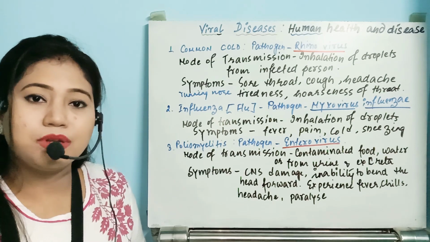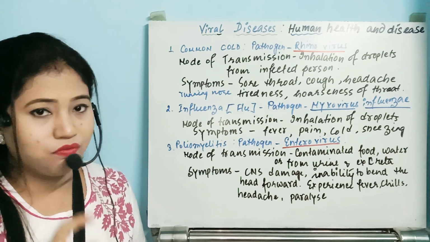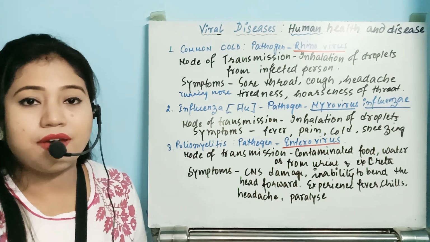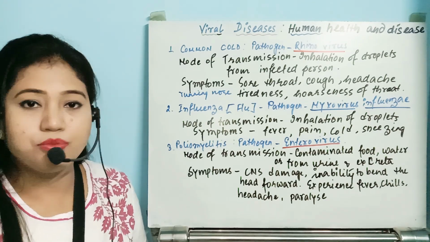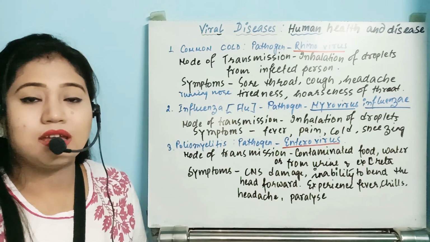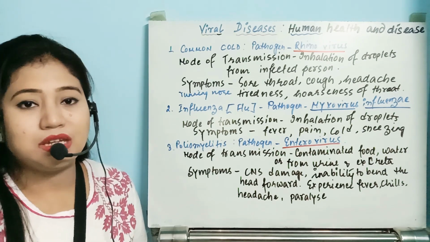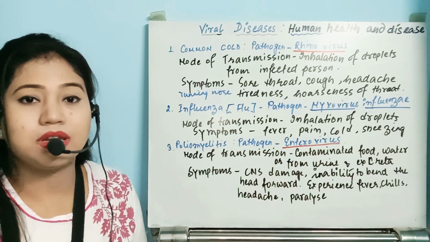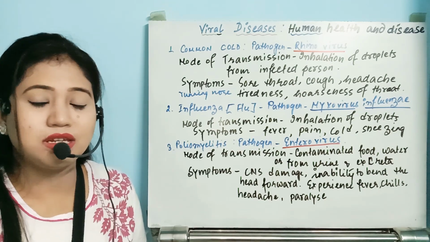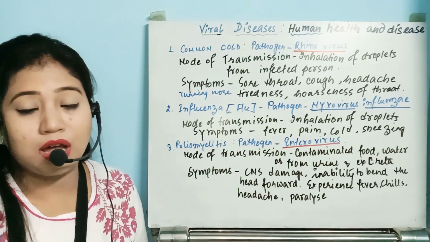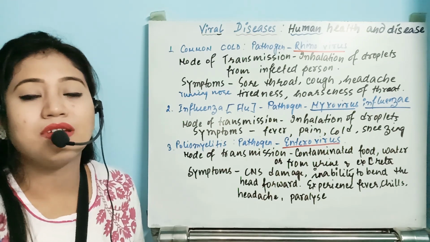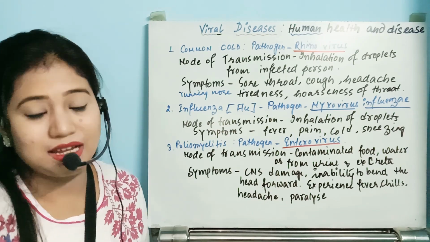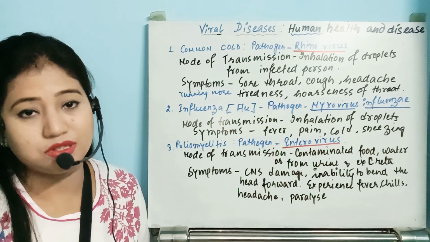In this disease, one question came in AIIMS: the disease polio affects which region of the body? The options were the legs, the brain, the central nervous system, or others. Most people wrote the legs, because we have seen that the legs are not able to properly develop their musculature. But actually it is not affecting the legs, it is affecting the central nervous system.